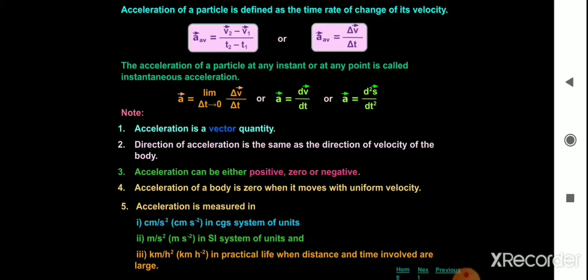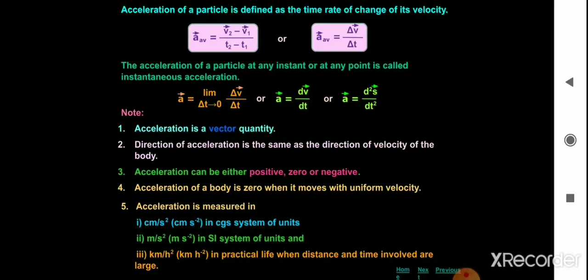It is represented by a average is equal to vector delta V divided by delta T. Acceleration is a vector quantity.